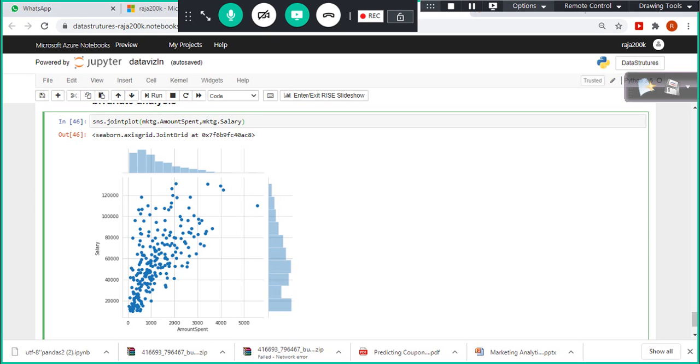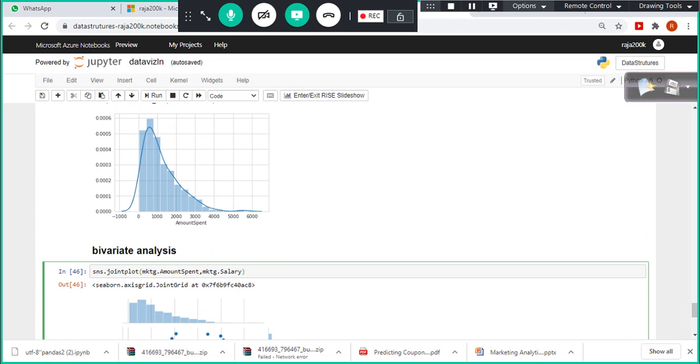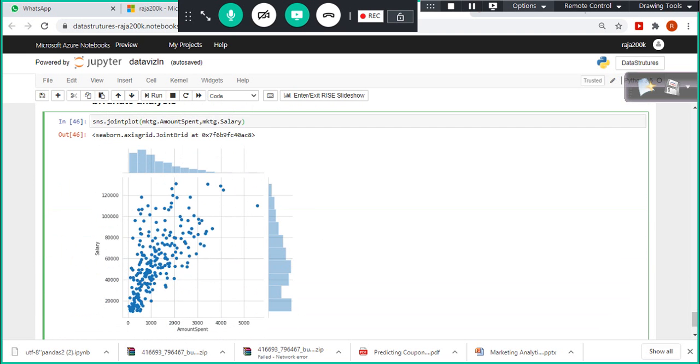Apart from that, we are able to view this one. If you look at this one, the amount spent is positively skewed, and this one is your salary, right? Salary. If I look at this, this is also positively skewed, right? Salary is also positively skewed, and this is also positively skewed, right?